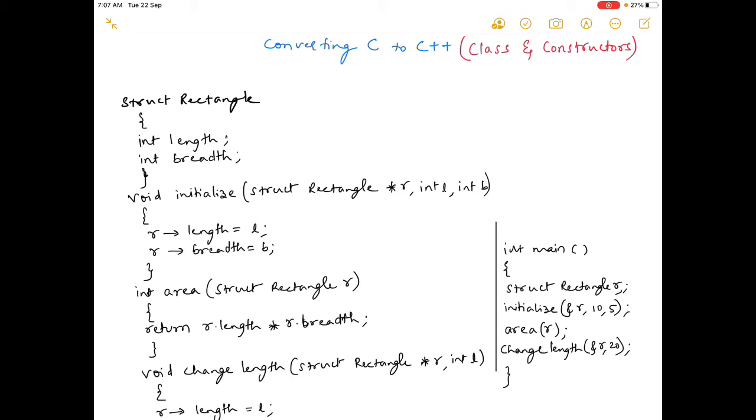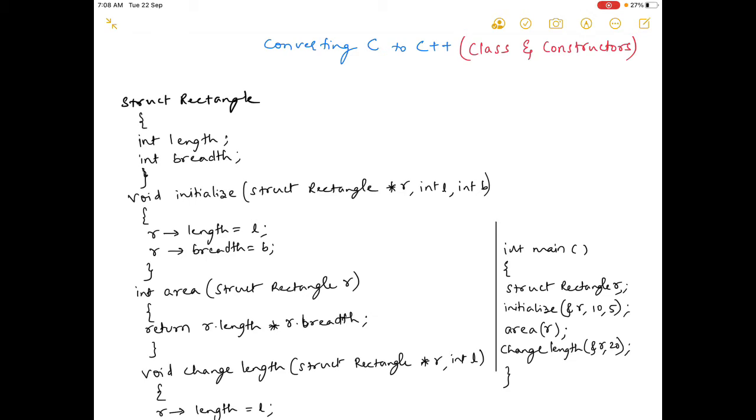But here we will try to understand what C++ is, because as far as I know, you are not going to learn OOPS, object oriented programming, as a subject in your curriculum.